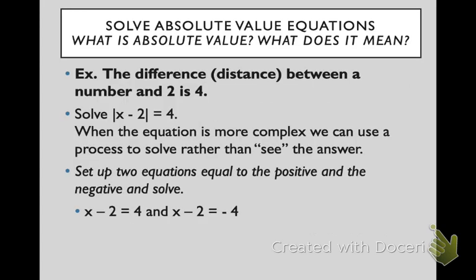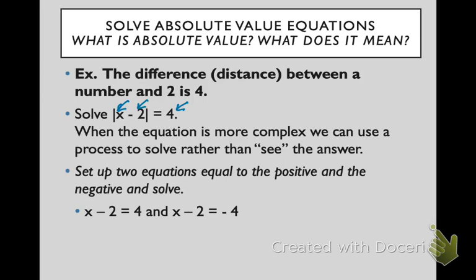So here we have the absolute value of x minus 2 equals 4. You can think of it as the absolute value of, or the distance between, some number and 2 equals 4. Now you may be able to picture that, but you can just set up two equations to solve. We know that there's going to be a number in the positive and the negative direction.